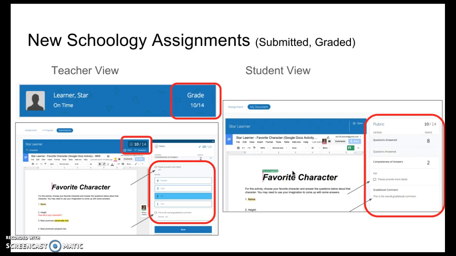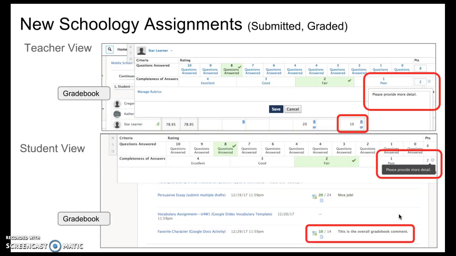When things have been graded, when the teacher goes in, they have their rubric piece here, and they can score it, and then the grade would appear on the list of students once that's been entered. There is a place to comment on each criteria, and then there's an overall gradebook comment as well that the teacher can put. And you'll see on the student view, those show up actually in the assignment for this. So this part's a little bit more streamlined in the new view than the other one, where the student sees it in the actual assignment view.